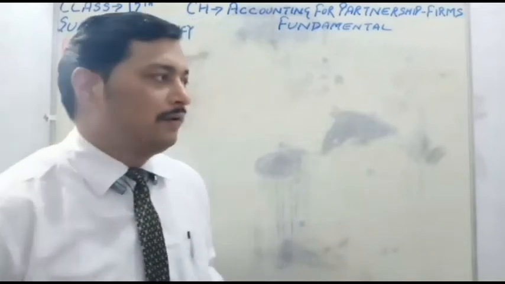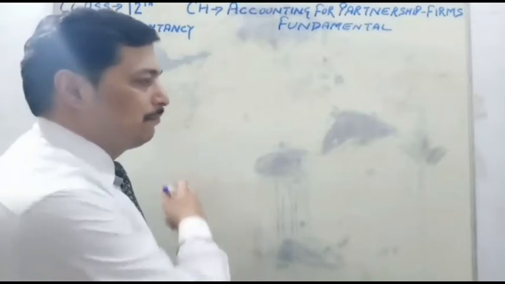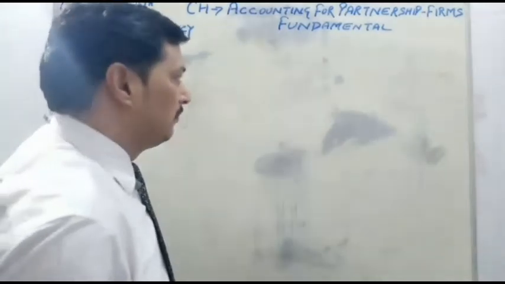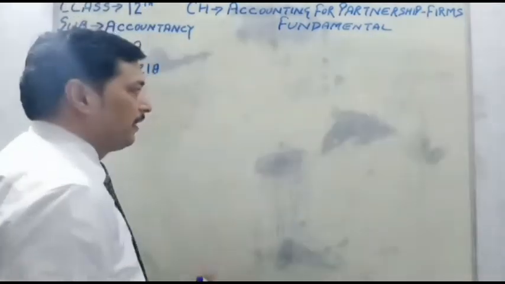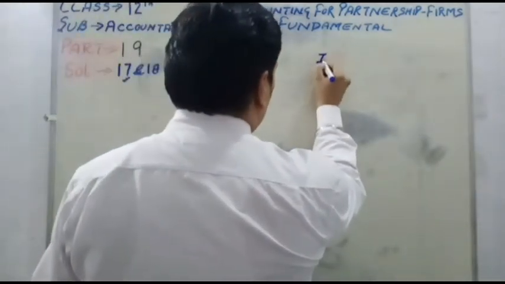So for the distribution of profit, first we will charge the interest on capital, and second we will prepare a profit and loss appropriation account for the distribution of profit among the partners. So now the first calculation is interest on capital.